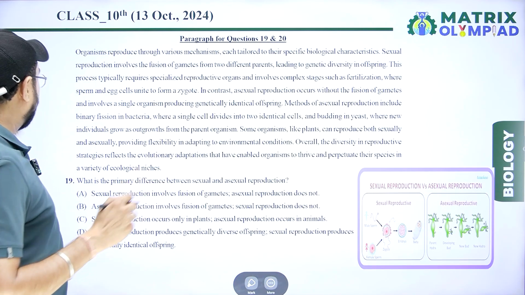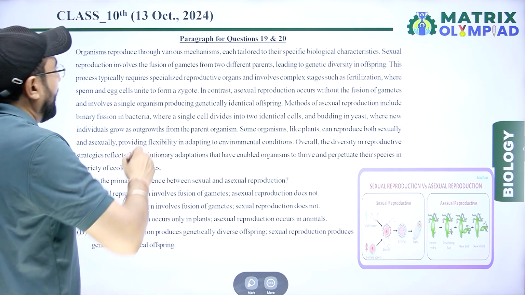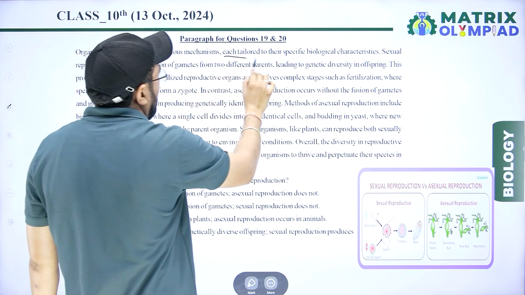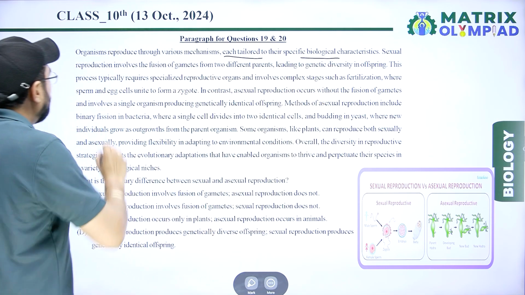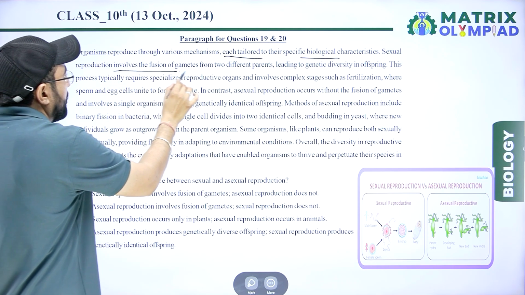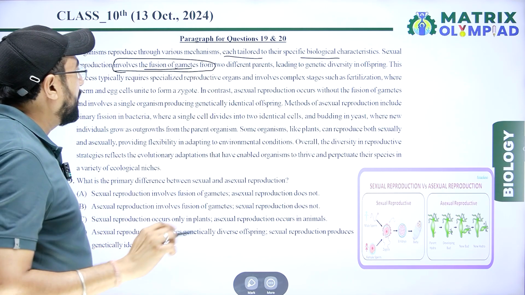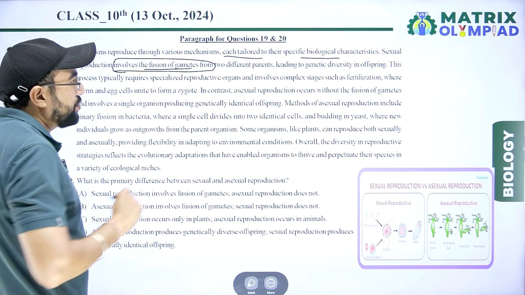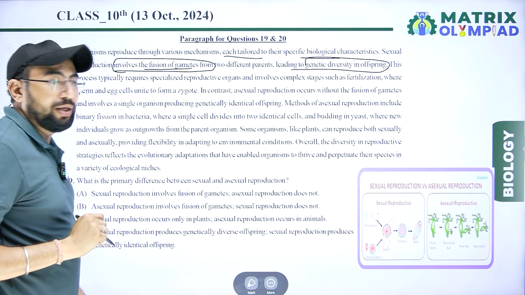Next question is a paragraph based question. Organisms reproduce through various mechanisms, each tailored to the specific biological character. Sexual reproduction involves the fusion of gametes from two different parents, leading to genetic diversity in the offspring.